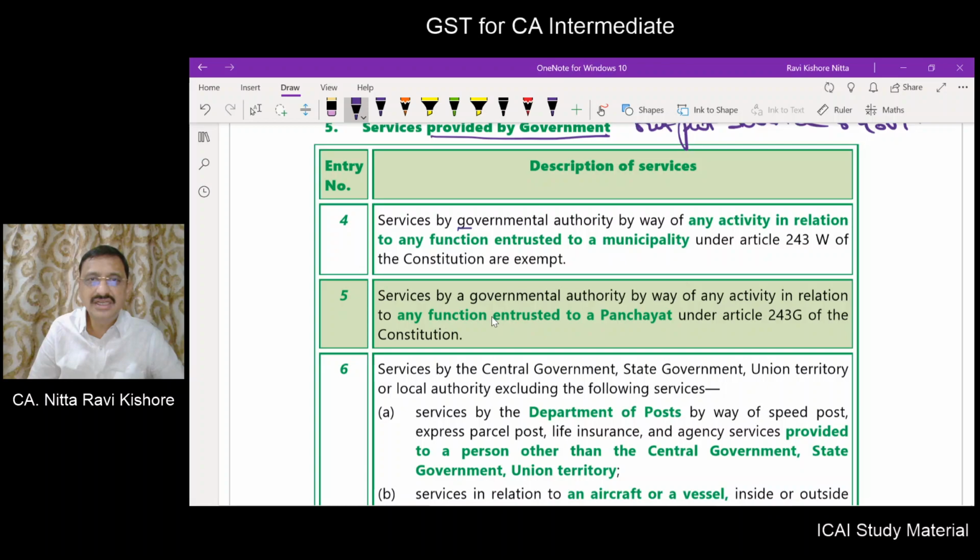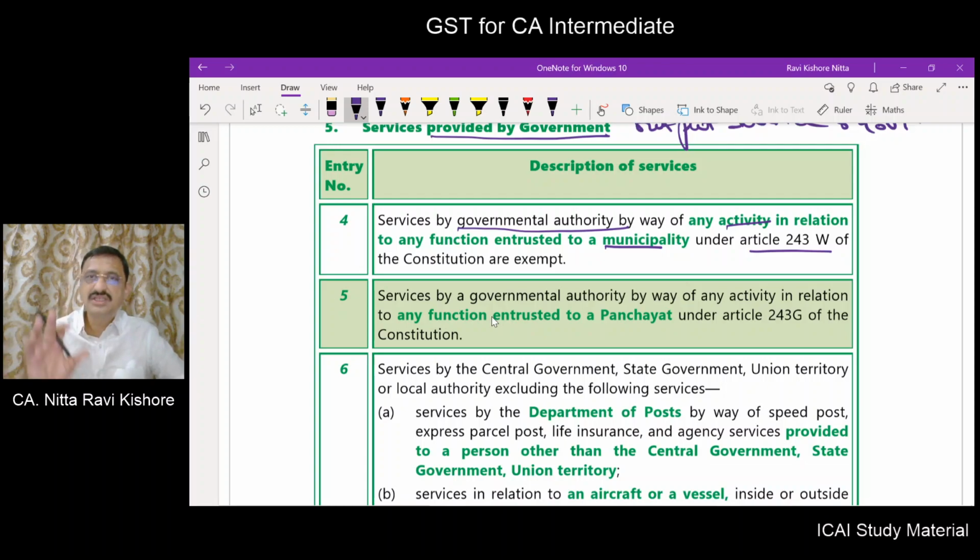Service by government authority. We will understand the meaning of the government authority. It is defined at a later point of our discussion. What is this government authority doing? It is doing an activity. Generally, this activity has to be carried out by a municipality as per article 243W of the Constitution. But instead of the municipality carrying out that function, a government authority has been set up separately to undertake such a function.